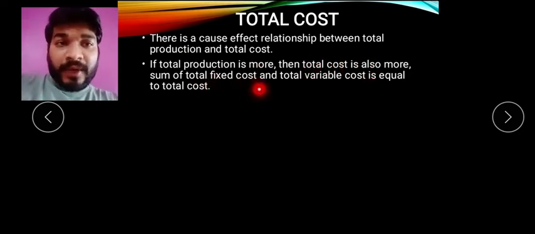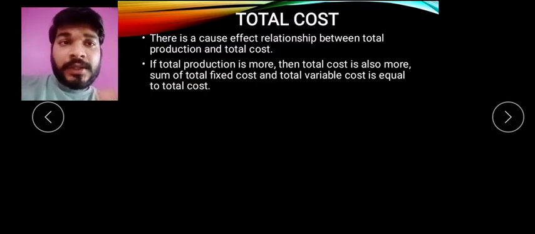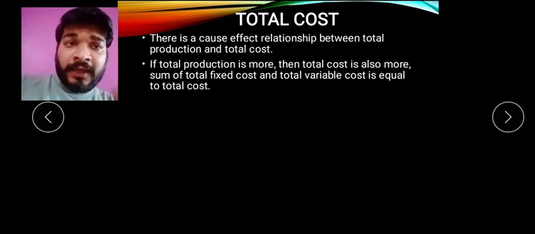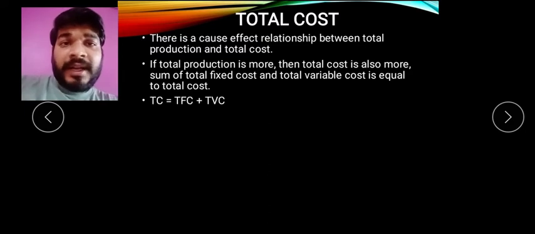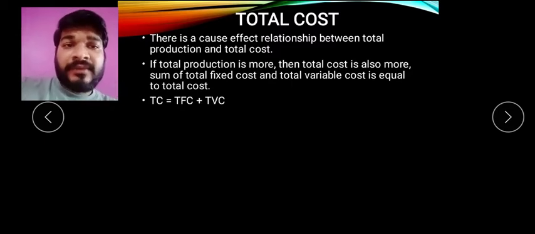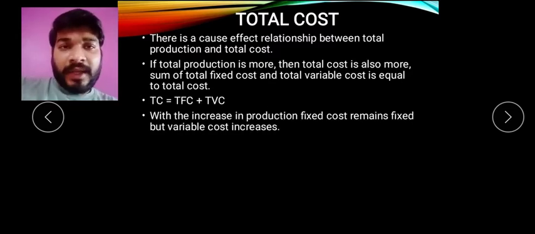Now remember what is total cost? The sum of fixed cost plus total variable cost is equal to total cost. मतलब total cost किसको बोलेंगे? Variable cost plus we can say fixed cost. So in the formula way you have to write TC equals TFC plus TVC. Now TC means total cost, TFC मतलब total fixed cost, plus TVC is total variable cost. So this is what the equation says.